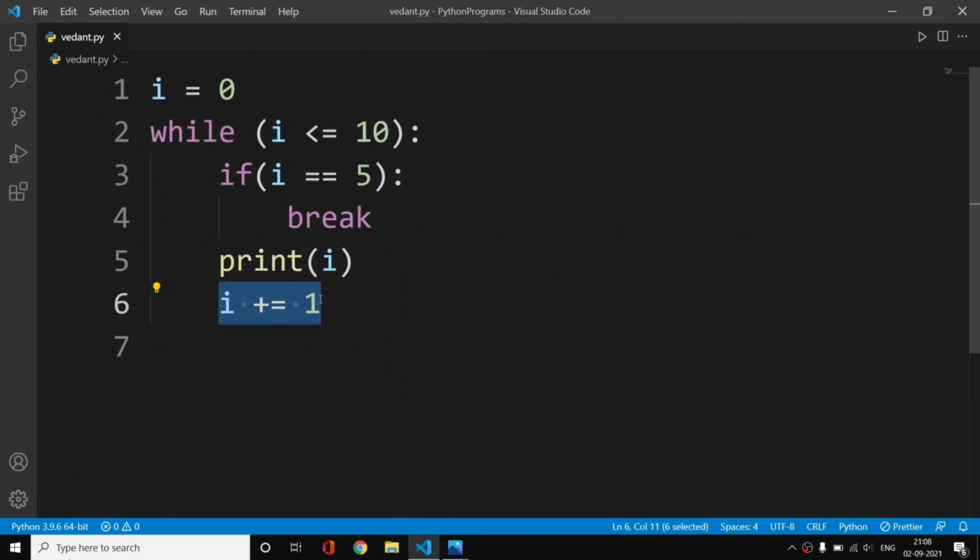For i equal to 2, we check again that it is less than 10, yes it is, and it is not equal to 5, so we directly print it. Similarly, the execution will continue until i is equal to 5. When i is equal to 5, i is less than 10, so we move on to the next line, check the condition, yes it is equal to 5, so we directly break. And we will print numbers from 0 to 4.